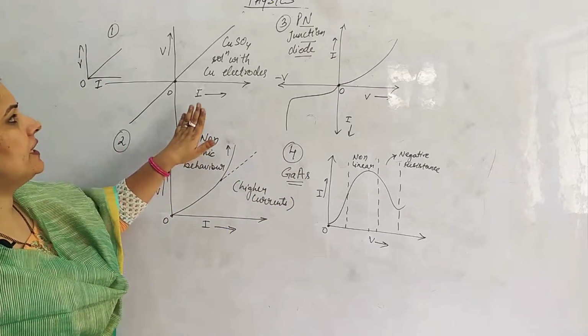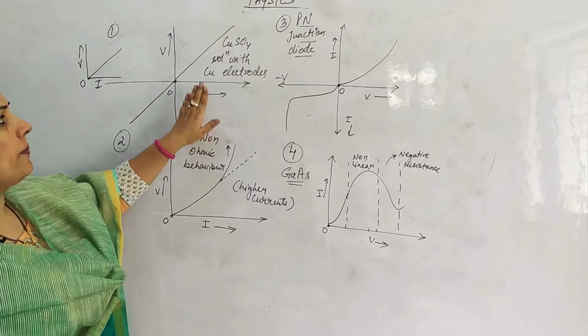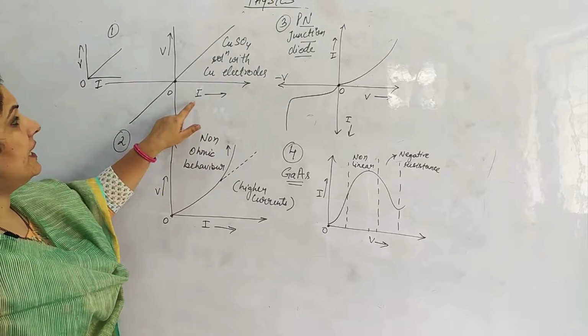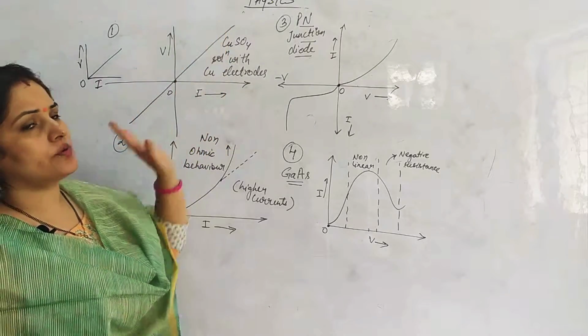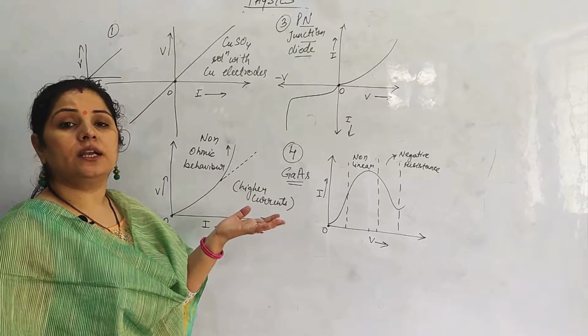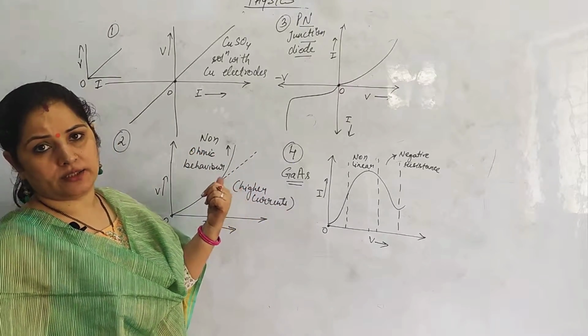So the first one I have taken is copper sulfate solution with copper electrode. It's a very good conductor, and we get the V and I relationship as a straight line. So this is a good ohmic behavior. It comes under ohmic conductors, right?